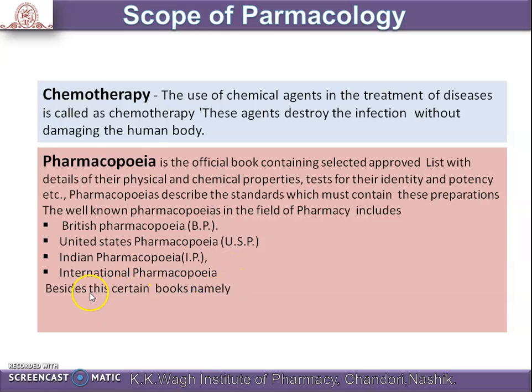Besides these, some other books are also in the market: the National Formulary, then the British Pharmaceutical Codex (BPC). From these we get the official information on drugs of different countries.